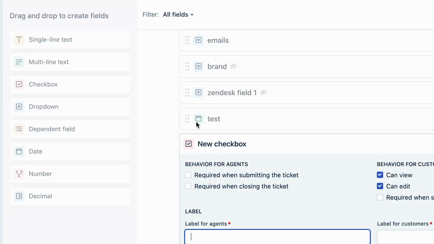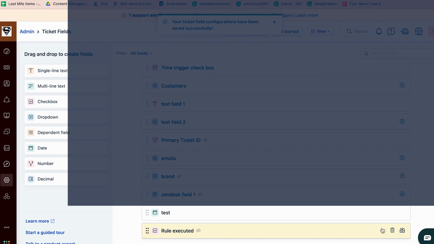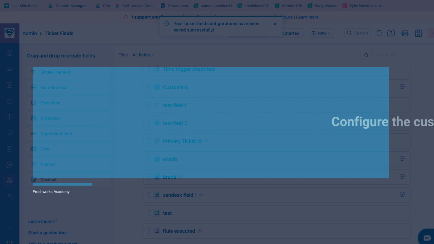Under the New Checkbox section, select the Required when closing the ticket option alone under Behavior for Agents. Uncheck any option under the Behavior for Customers section. Enter a name for your flag field under the Label for Agents text box. Click on the Save Field button. Now that you have configured a custom flag, let's see how you can incorporate this into your automation rule.